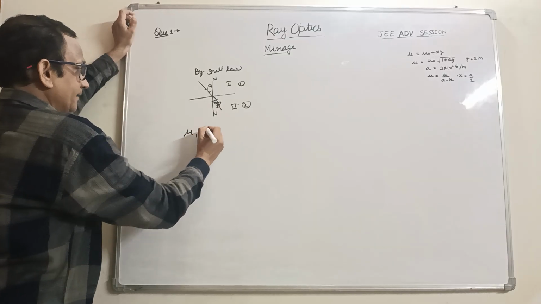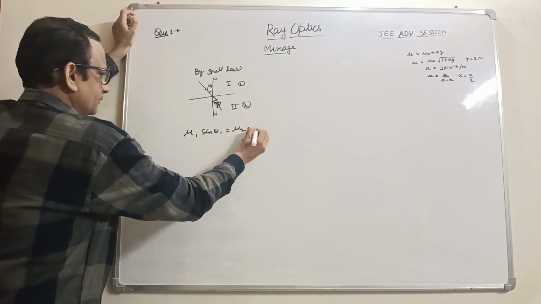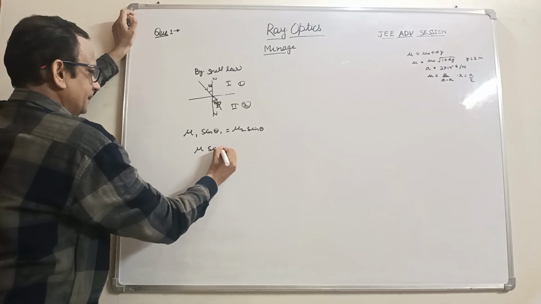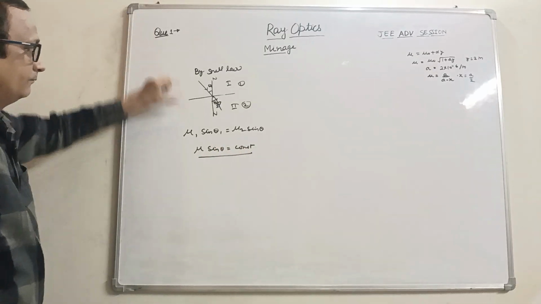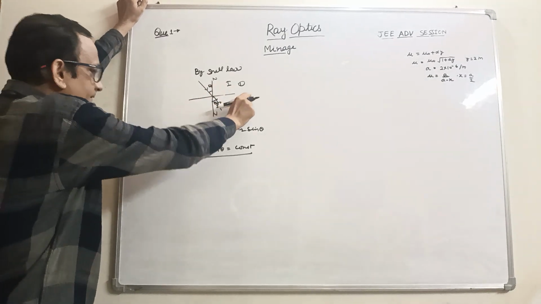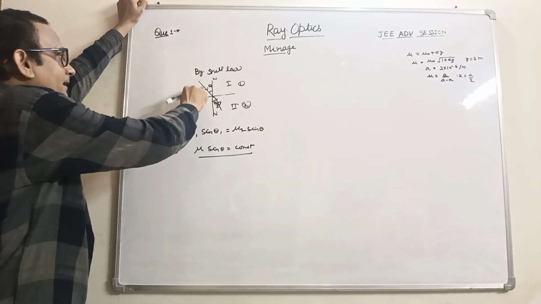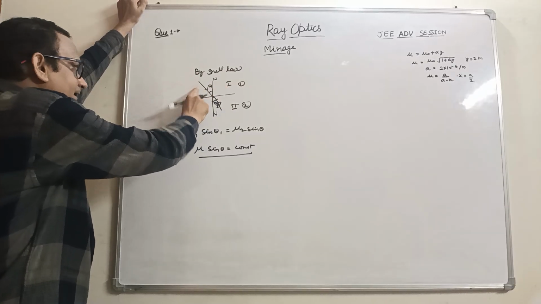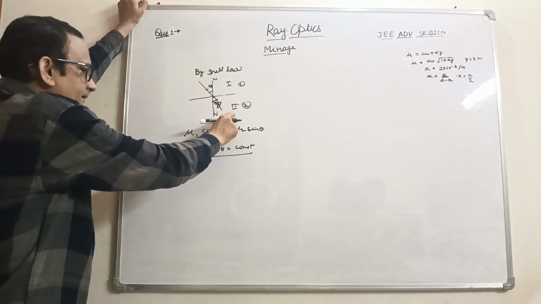We can write mu 1 sin theta 1 is equal to mu 2 sin theta 2. So mu sin theta is constant. This is the conclusion of Snell's law. Because the refractive index differs, the angle also differs. If the refractive index is less, the angle's sine is more; if the angle is less, the refractive index is more.